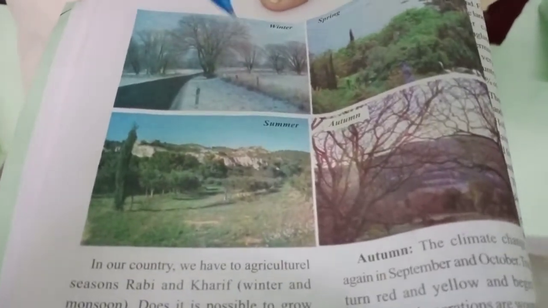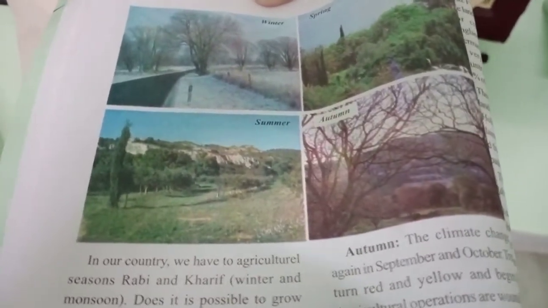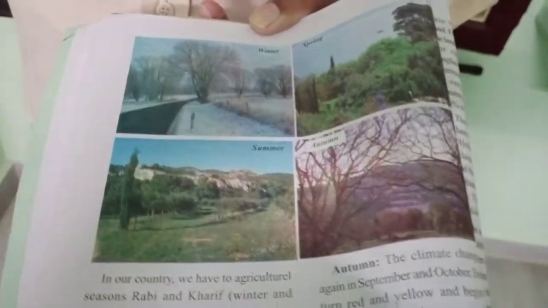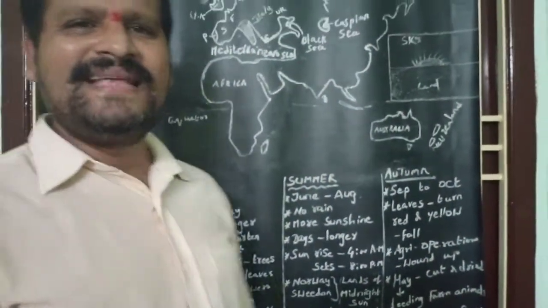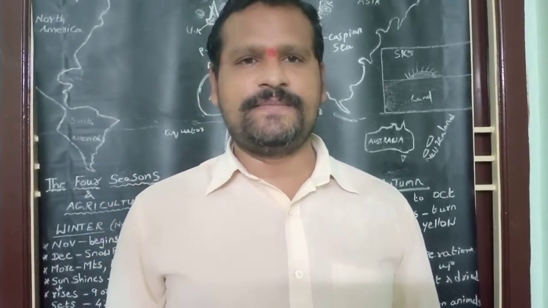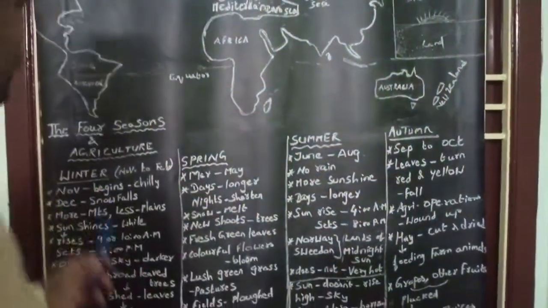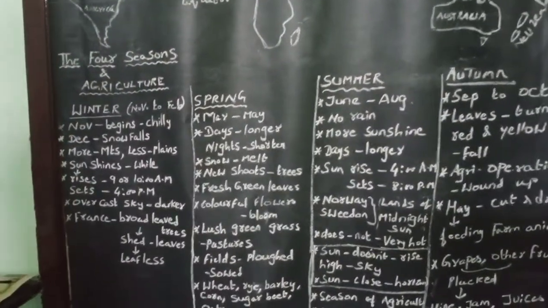So according to season, the changes take place in land and agriculture routine changes. Let us discuss the seasons one by one. Let us discuss winter season in Europe continent.